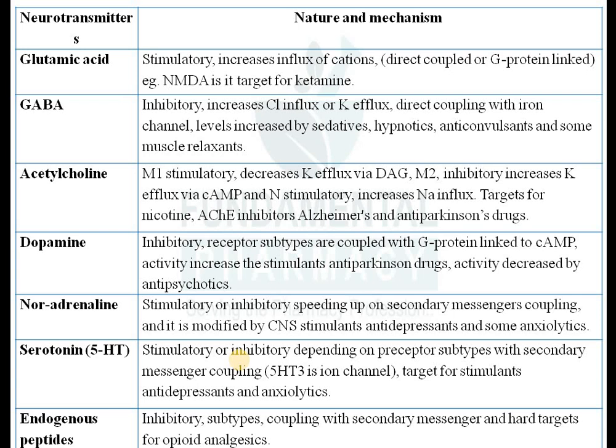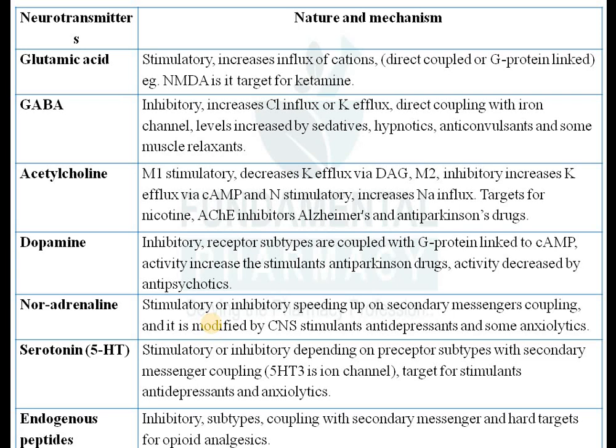Okay, then the last one is your endogenous peptides, or it is known as peptide hormones. Okay, peptide neurotransmitters. So they are also inhibitory in nature, and they also have different subtypes.